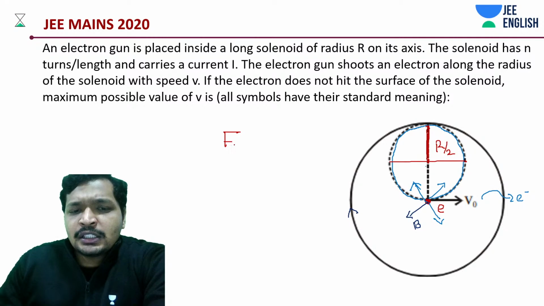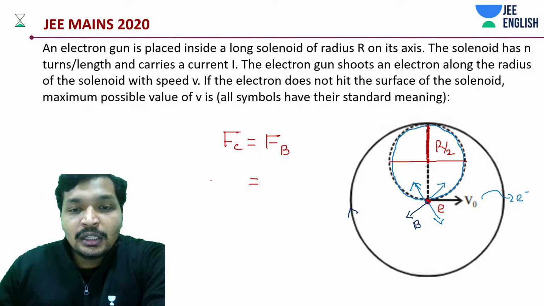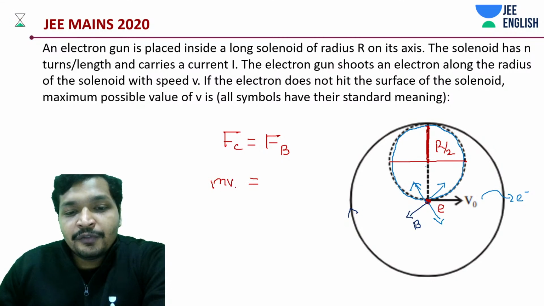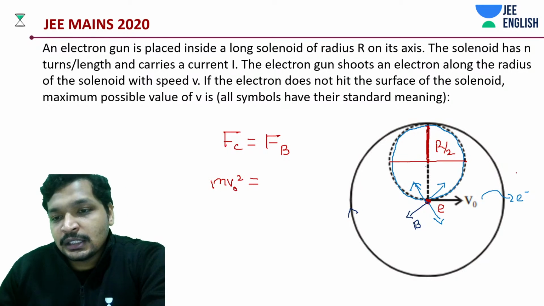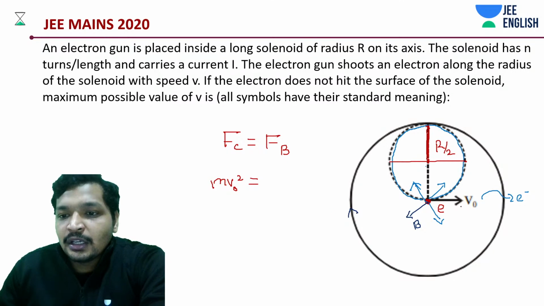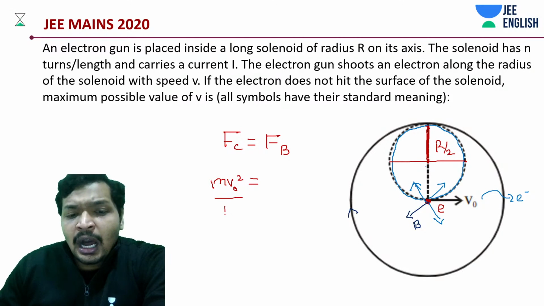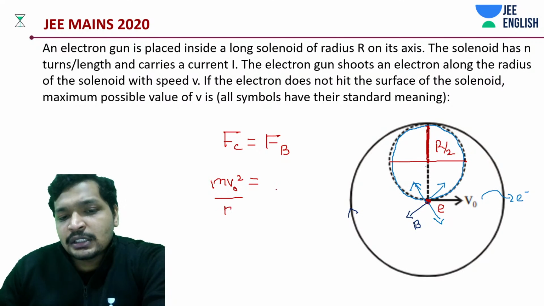We'll say centrifugal force magnitude and your magnetic field force magnitude should be equal. So it should be like mv naught square, in this case it is shot with v naught speed, divided by r by 2. Okay, r is equal to how much?